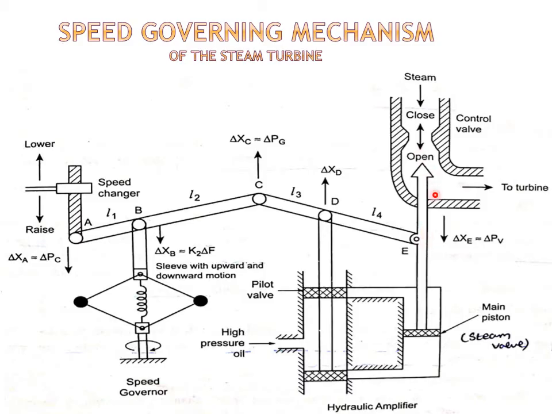So here the steam valve will be opened. Due to the opening of the steam valve, there is increased flow of steam into the turbine, resulting in increased generation of power, del Pg.